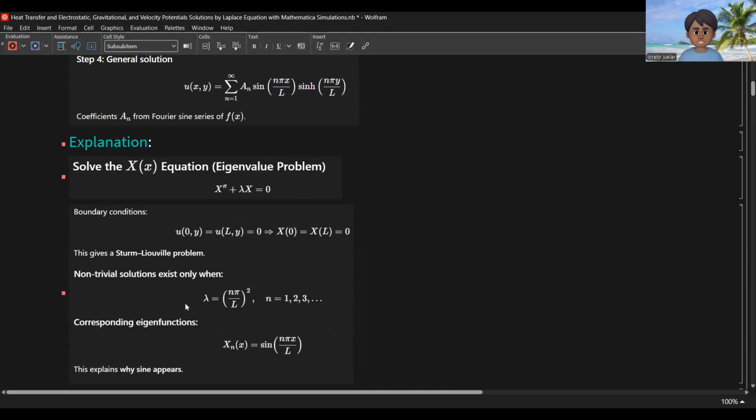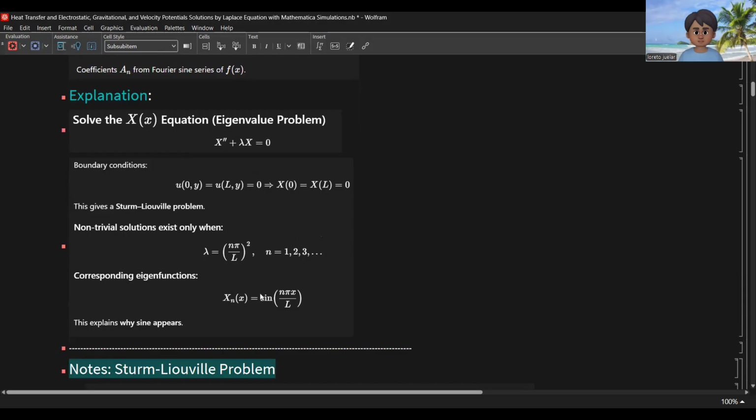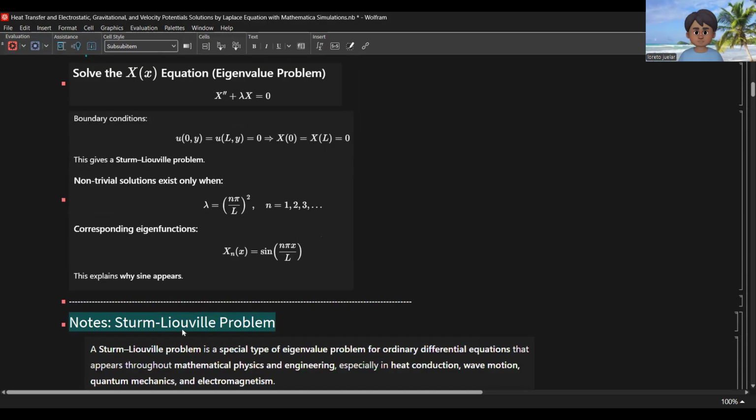A non-trivial solution exists only when lambda is equal to the square of n pi over L. So n here is 1, 2, 3, an element of the positive integers. The corresponding eigenfunctions are x sub n equal to sine of n pi x over L. So this explains why sine appears.